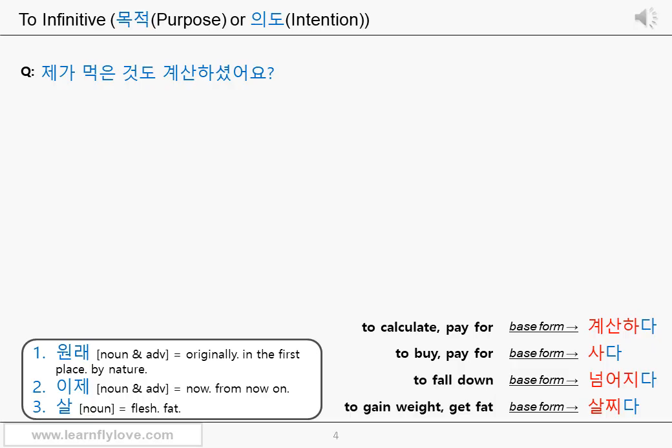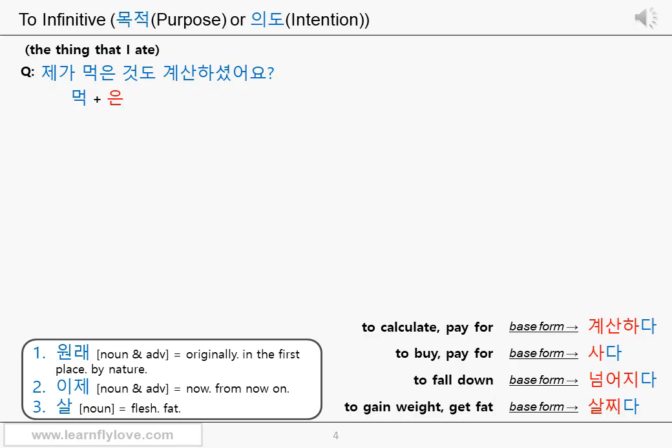It's the combination of the stem 먹 and the modifier ending 은, which turns the stem into a modifier in the past tense. 것 is a dependent noun, which can be used to indicate something without using its name. 제가 먹은 것, the thing that I ate. 제가 먹은 것도, the particle 도 is added to express the meaning of too or also. 제가 먹은 것도, also the thing that I ate.